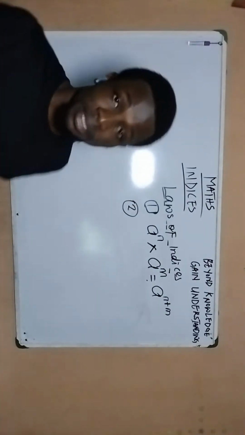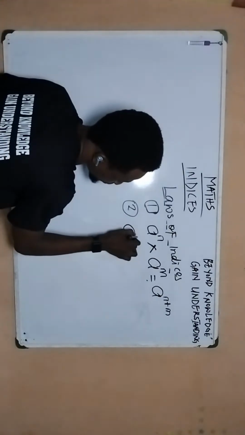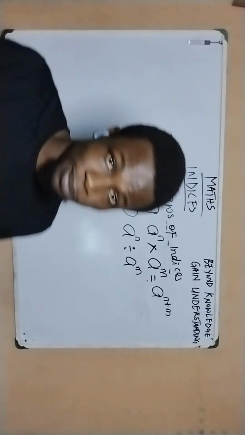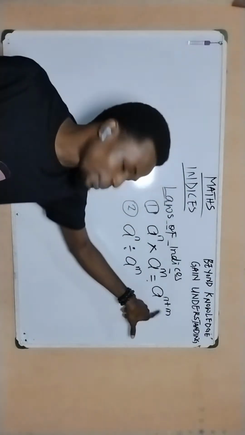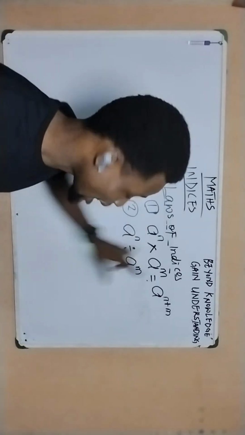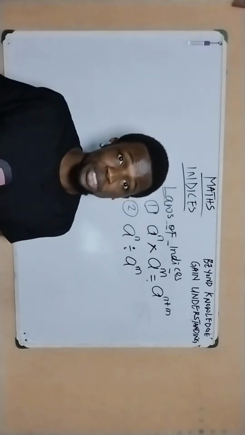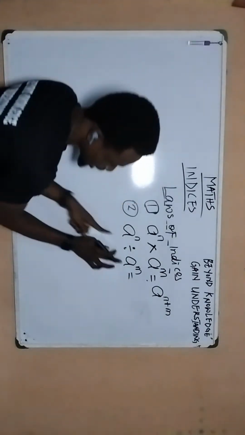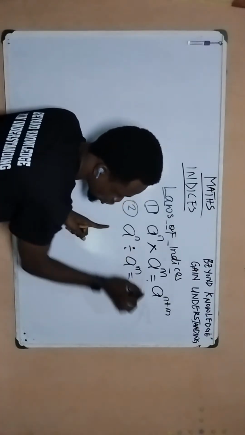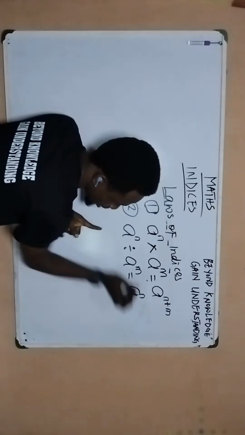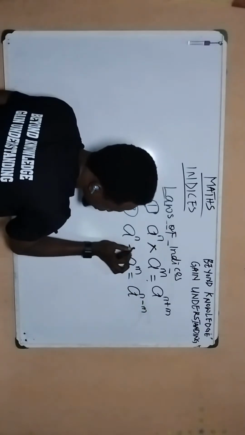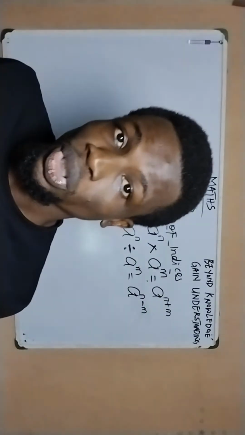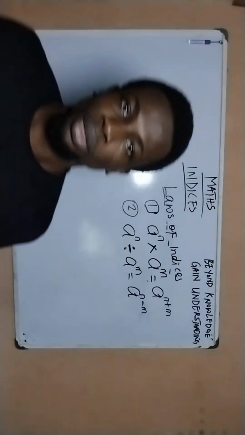Secondly, is the division law. If we have A to the power of n divided by A to the power of m. Now you might be guessing right at this point, since multiplication talks about addition of the powers, provided they have the same base, then division is simply going to be the opposite, which is subtraction of the powers. So this is going to be taking one of the bases, which is A, and then subtracting the power, which is the first one minus the second one. So this division sign here has changed to subtraction. This is basically what is going on under this law of indices.